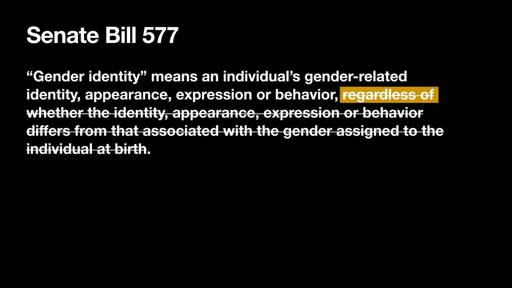This leaves us with: gender identity means an individual's gender-related identity, appearance, expression, or behavior. We can't use the words "gender-related identity" in the definition of gender identity because we don't know what it means. This is a circular definition. So we'll remove the words "gender-related identity" from the definition. Now we're left with: gender identity means an individual's appearance, expression, or behavior. But this is not a definition that describes anything in particular. It hasn't said anything of useful substance to define gender identity.